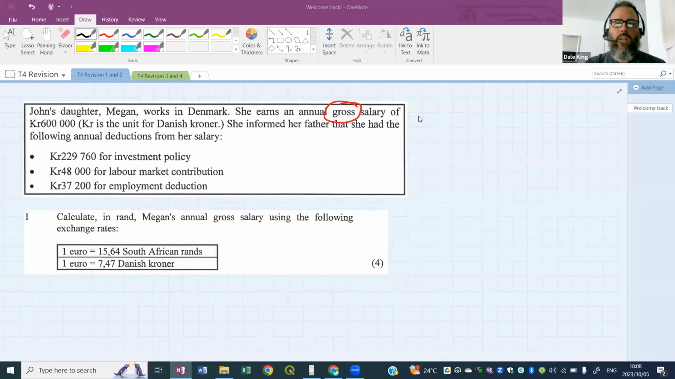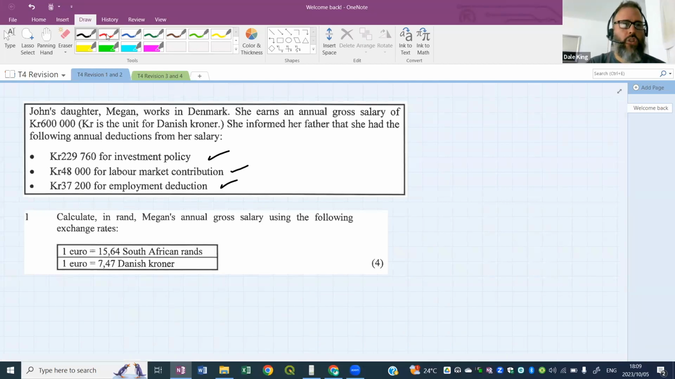Salary is income. Yes, salary is the income part. Your gross salary or your gross income is the salary. Is it the salary before deductions or after deductions? It's without deductions, before deductions. Yes, very good. Well done, guys and girls. It's the gross salary, the income before any deductions take place. So it says here she earns a gross salary of 600,000. She informed her father of the following annual deductions, so we have 3 deductions that will take money off the gross.